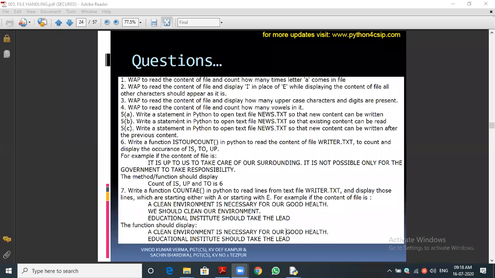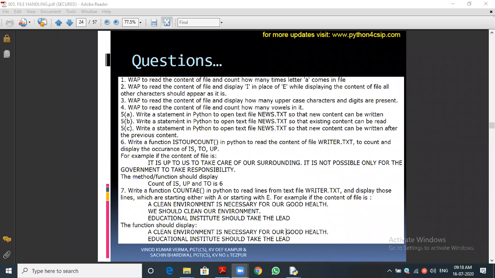Write a statement in Python to open a text file. What should be the text file name? The name is also mentioned, so we should not change the file name. News.txt, so that the new content can be written after the previous content. Can you answer 5c? In which mode do we need to open? 5c, in which mode do we need to open?